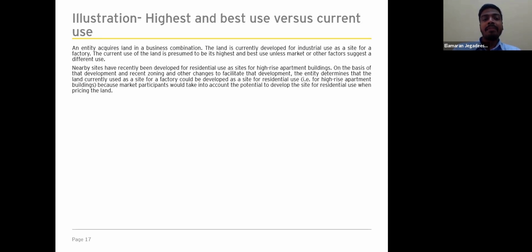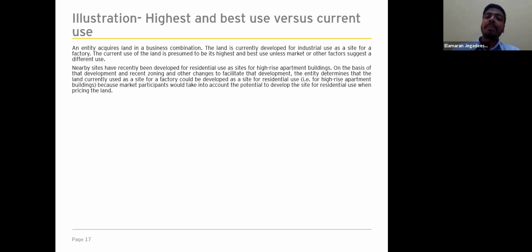Nearby sites have recently been developed for residential use as sites for high-rise apartment buildings. On the basis of that development and recent zoning and other changes to facilitate that development, the entity determines that the land currently used as a site for a factory could be developed as a site for residential use. Because market participants would take into account the potential to develop the site for residential use when pricing the land, we now need to determine the highest and best use.